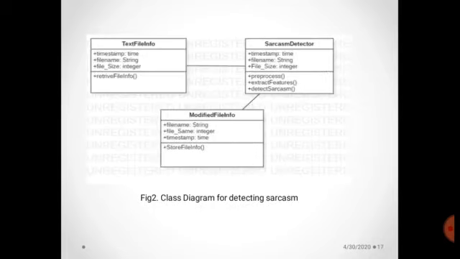This is the class diagram for detecting sarcasm. In the text file info class, the information about the file is available. Then the file information is retrieved using the retrieve file information function and it is given to the sarcasm detector. In that, the file is preprocessed using the preprocess function. Features are extracted using the extract feature function, and then sarcasm is detected using the detect sarcasm function. Then this detected result is given to the modified file info. In this class, the file is stored using the store file information function.